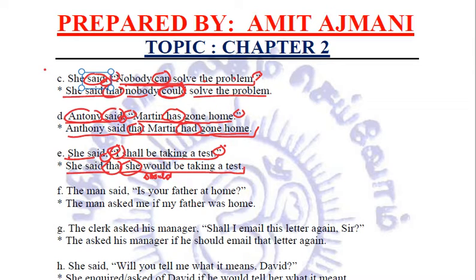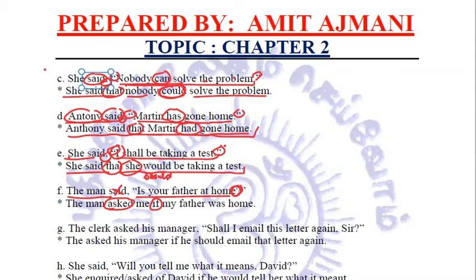Next, the man said, is your father at home? Now this is an interrogative sentence. So we know that whenever there is an interrogative sentence and the question starts with any helping verb like is, am, are, do, does, then in that case the question mark is removed using the word asked rather than said, and we use if or whether.